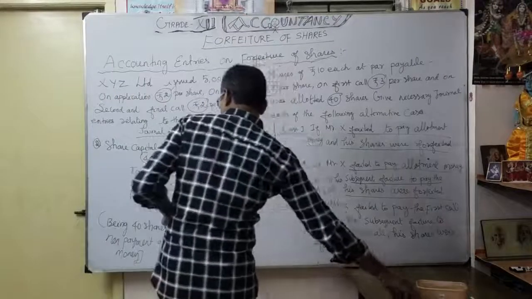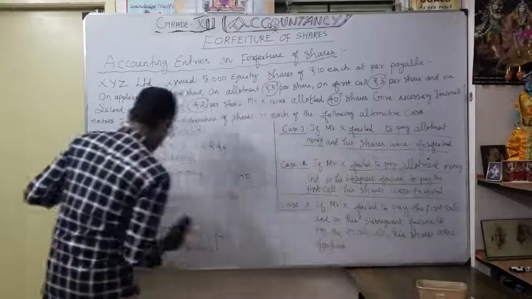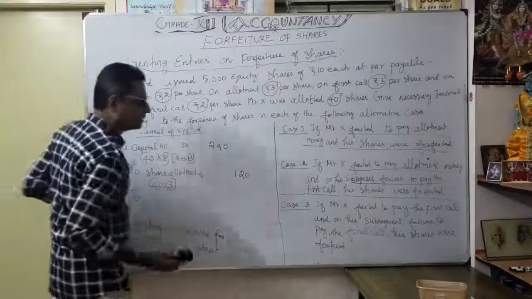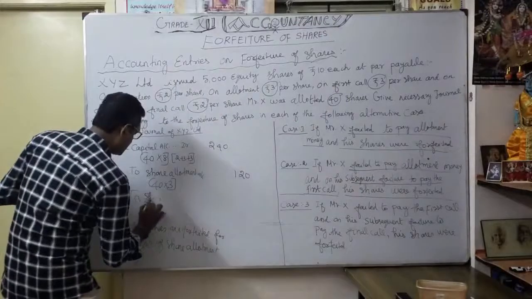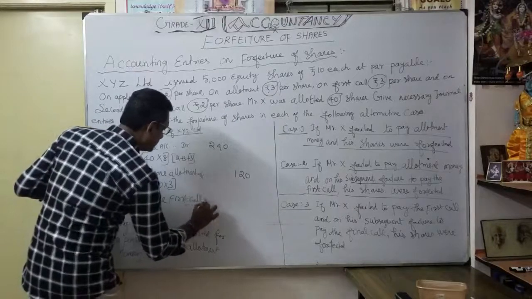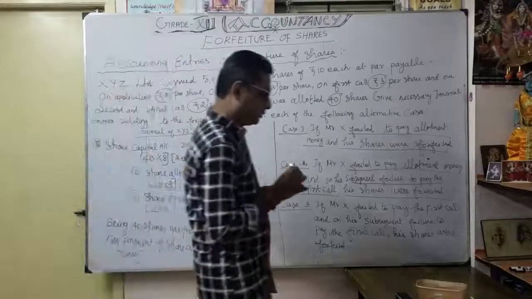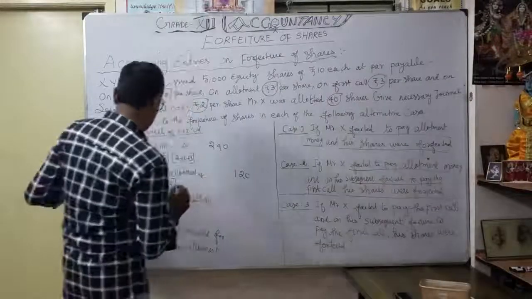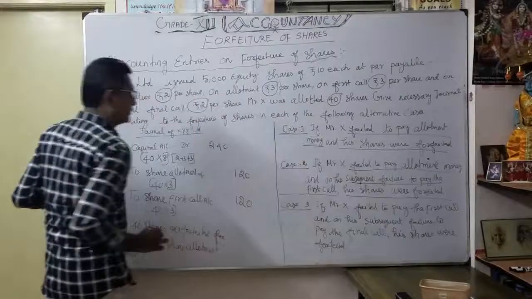Thereafter, what is the default here? The second default is share first call. To share first call account, how much? 40 into first call, which is 3 rupees, so 120.